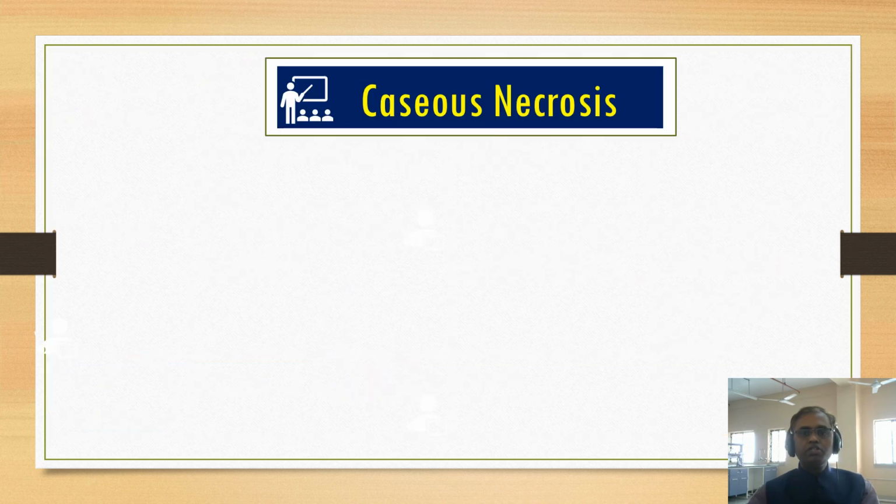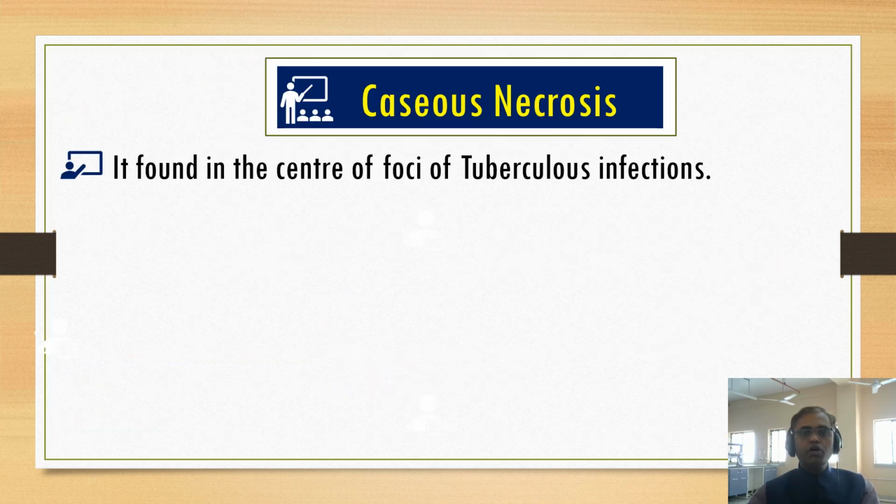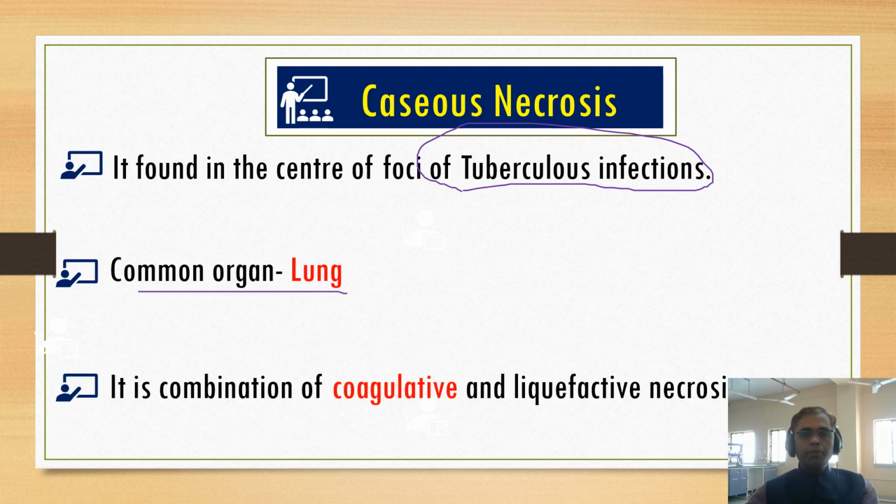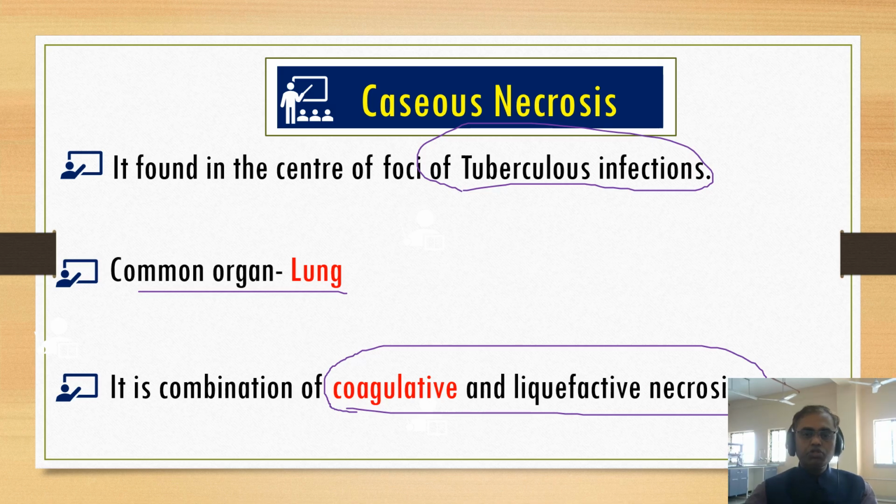So let us study about caseous necrosis. It is found in the center of the foci of tubercular infections. Common organ is the lung. Caseous necrosis is the combination of coagulative necrosis and liquefactive necrosis. Most of the time there are MCQ questions here.